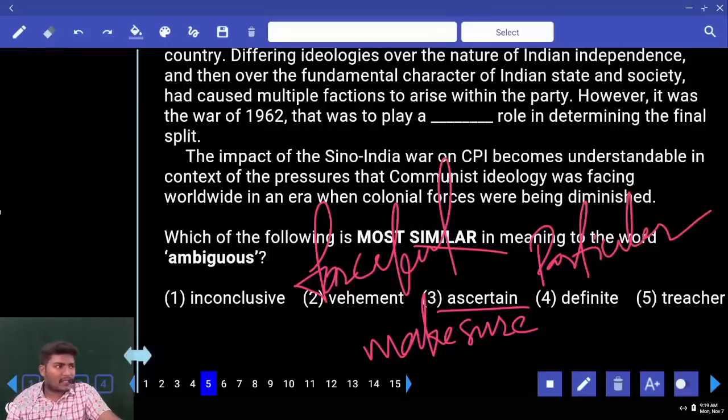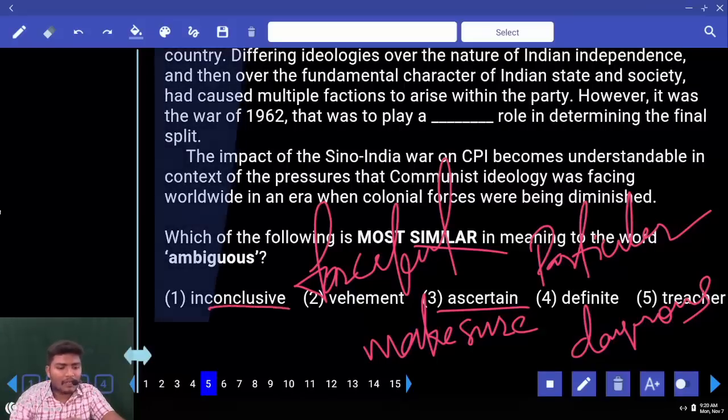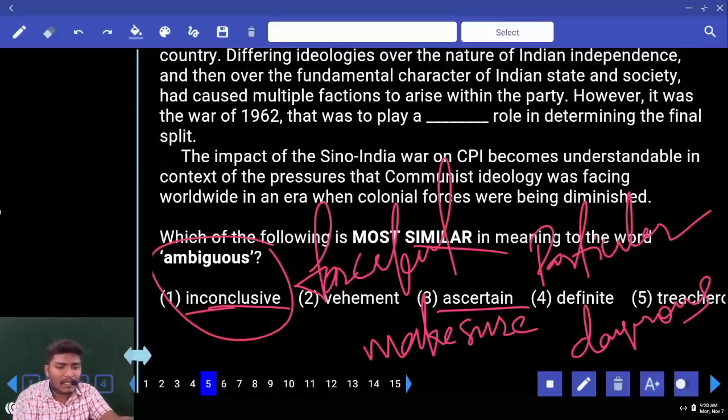Next, treacherous, last one. Treacherous means dangerous, fearful. Look at the first word. Can anybody tell me the meaning of this word? Conclusive, only conclusive. What do you mean conclusive? Which has an end, which has a clarity. Inconclusive in the sense, which is not clear. Okay, now ambiguous and inconclusive, both can be synonyms.